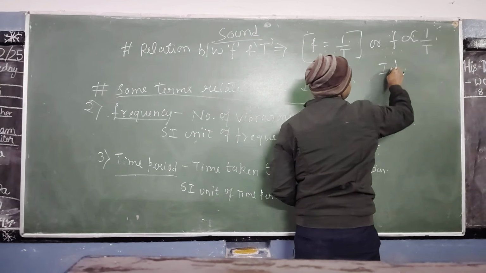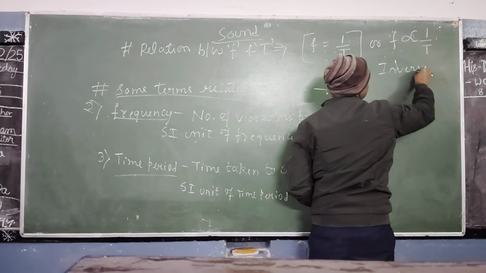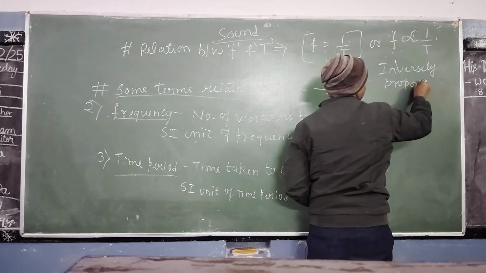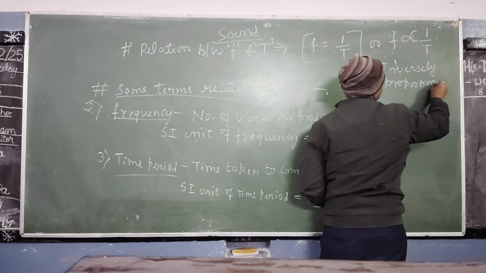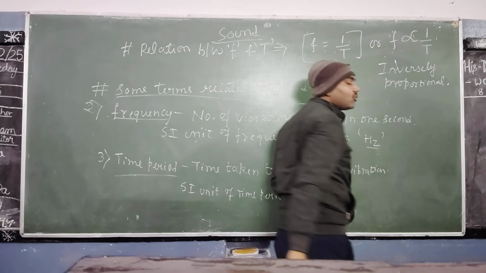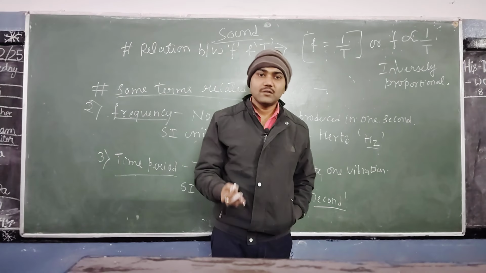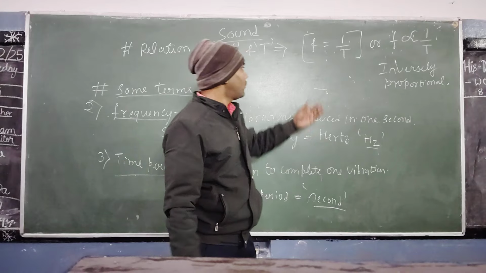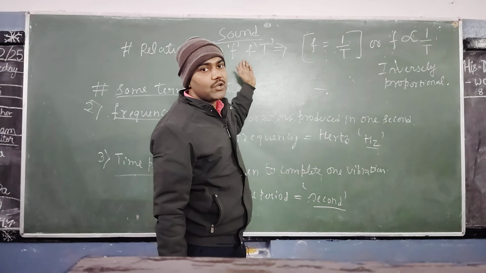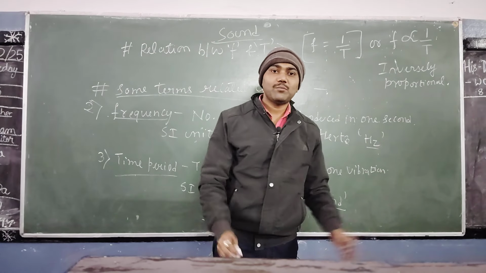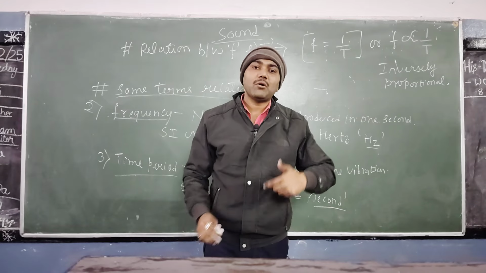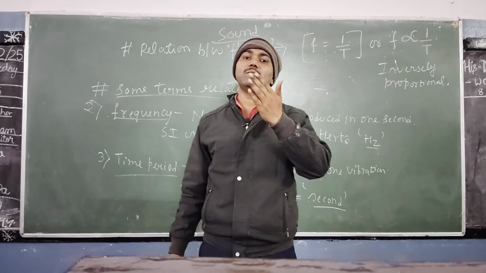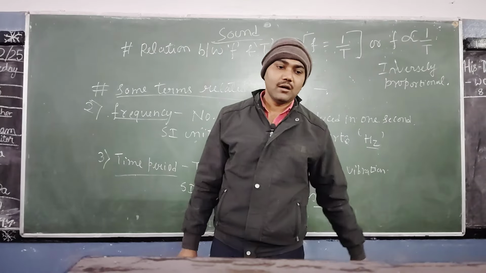Understood? And you all know what is the meaning of inversely proportional? जब एक बढ़ता है तो दूसरा घटता है. Understood? So frequency and time period are inversely proportional. If the frequency is increased, then the time period will be reduced, and if the time period is increased, then frequency will be reduced.